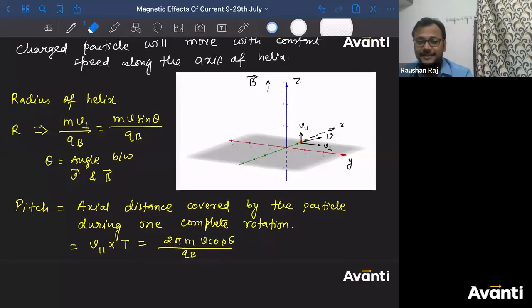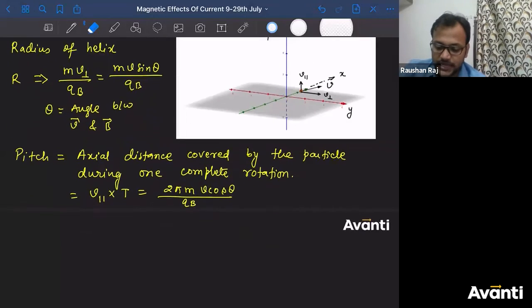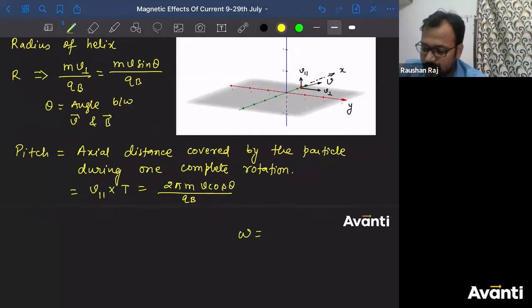Let's find the value of omega once. In R you will see V. Omega depends on the velocity of the charged particle in circular motion, right? When you find omega, what do you get? Omega is V by R, and R depends on velocity. So in this case, angular frequency also does not depend on velocity.